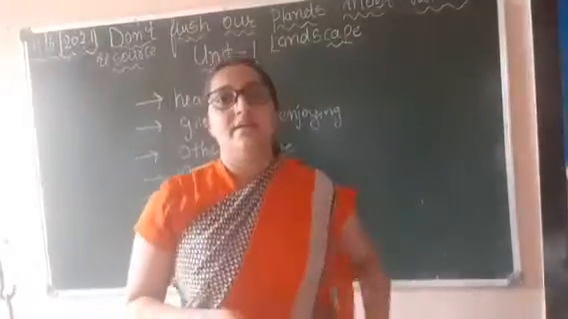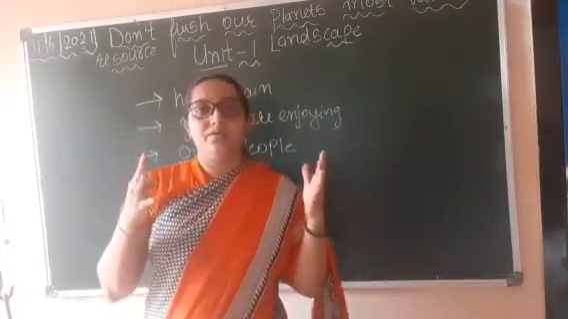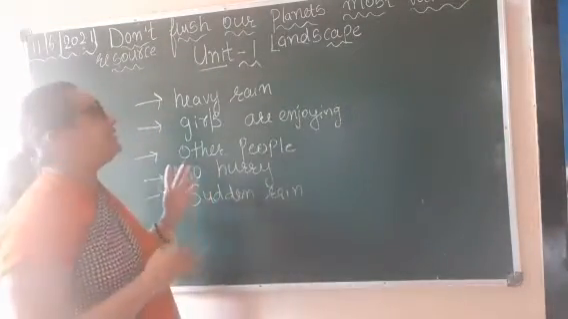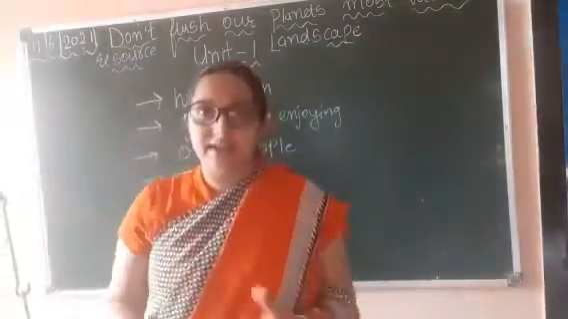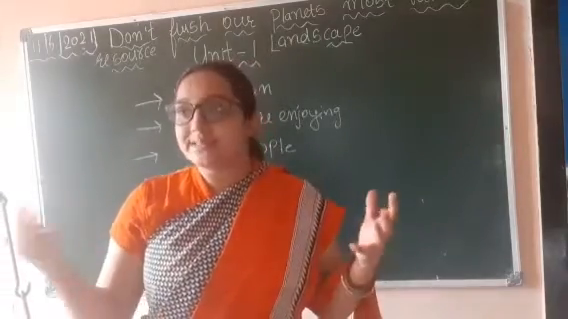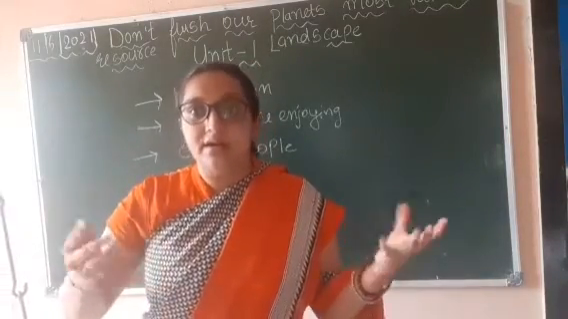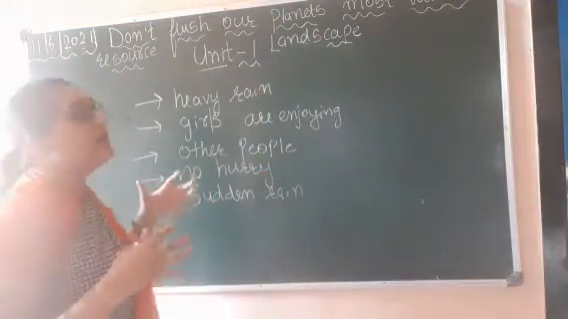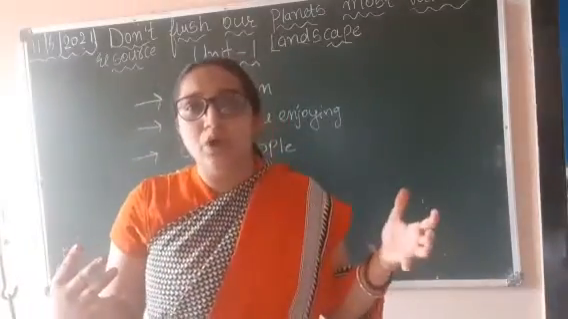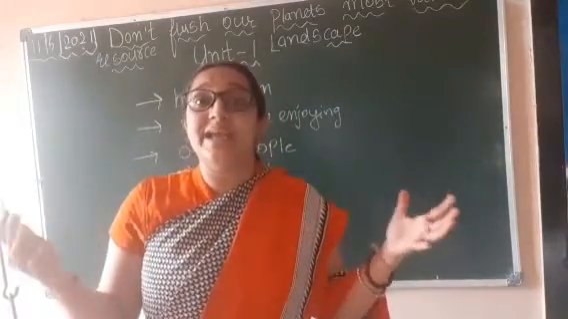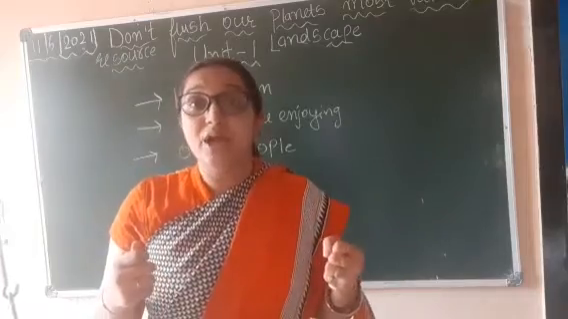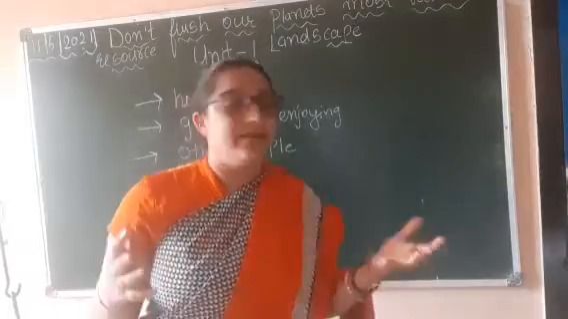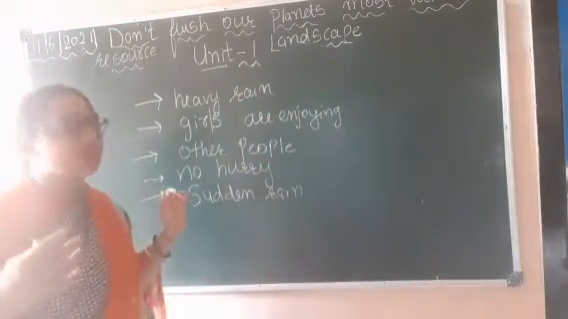Let's start. We can come up with a few points about this picture. By seeing this picture we can say that this picture is of heavy rain. You can see in the picture that girls are enjoying the rain. Maybe they are going to school. There is a smile on their face. So what are they doing? They are enjoying the rain.